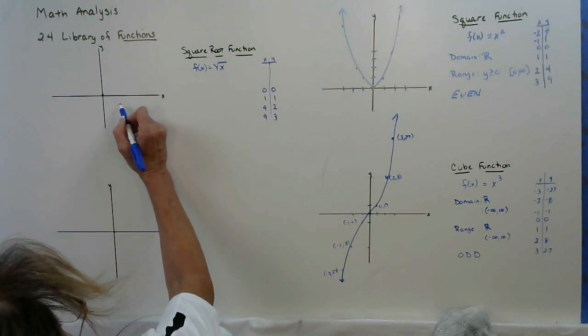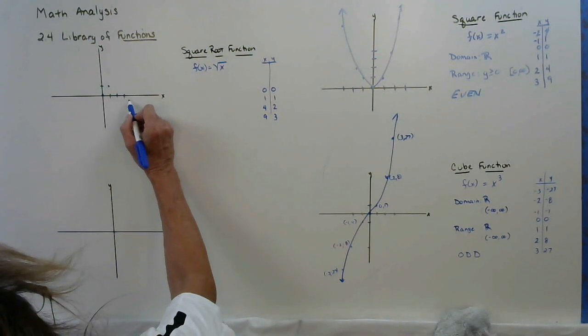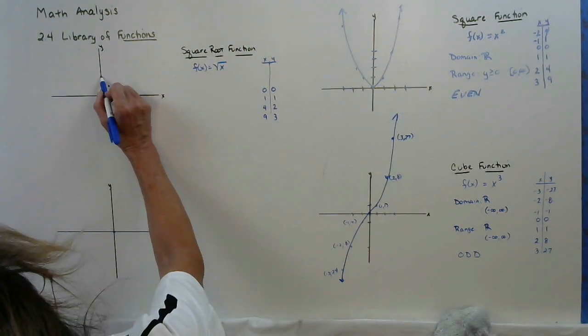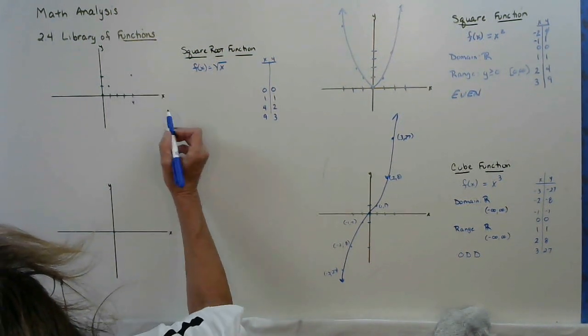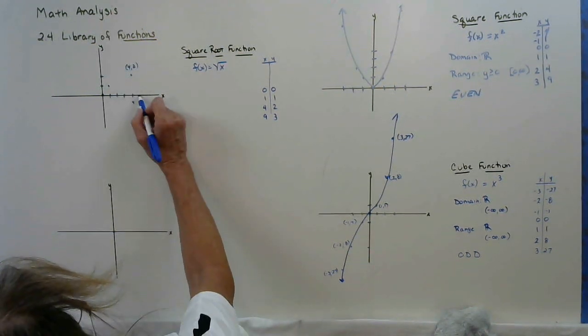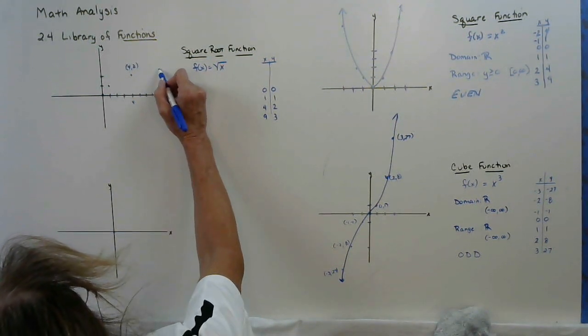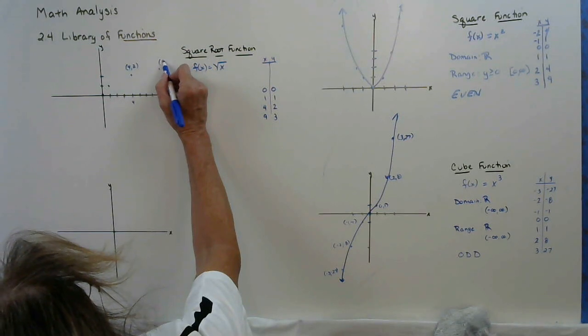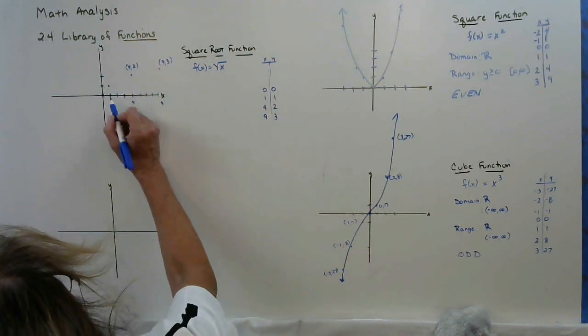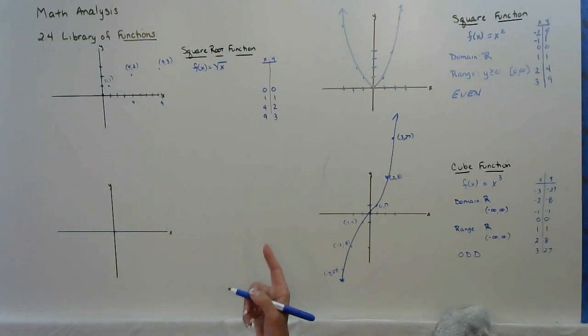0, 0. When x is 1, our output is 1. But I've got to go all the way to the number 4 before we go up to the number 2, because the square root of 4 is 2. Then we've got to come all the way out to 9 before we barely go up to the number 3. Then we'd have to go all the way out to 16 before we could go up to the number 4.